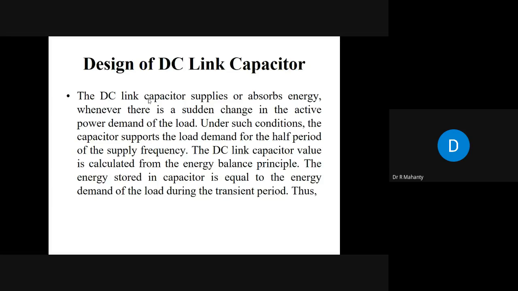Design of DC link capacitor. The DC link capacitor supplies or absorbs energy whenever there is a sudden change in active power demand of the load. Under such conditions, the capacitor supports the load demand for at least half period of the supply frequency. The DC link capacitor value is calculated from the energy balance principle. The energy stored in the capacitor is equal to the energy demand of the load during the transient period.